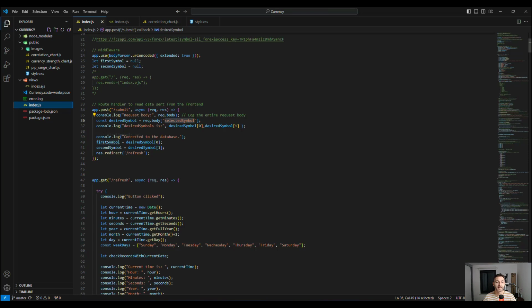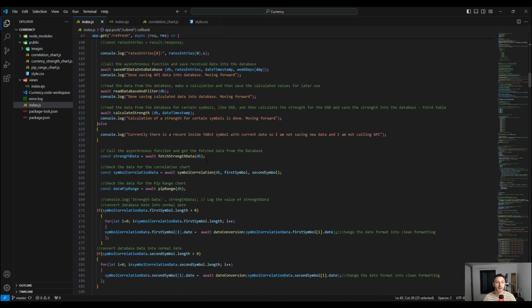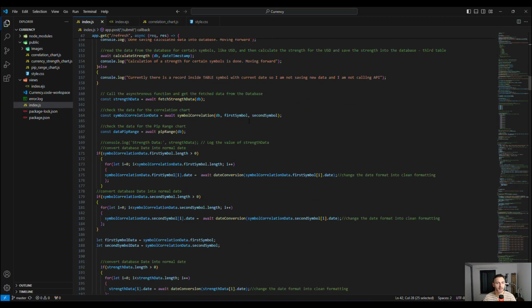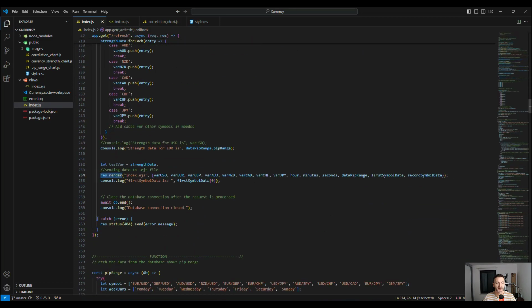After that, I move these values inside these two variables, and then I call again this app.get refresh, the code where it's inside. I'm reading the code here, where I read the database for these two symbols, fetch the data, and then send it back to the front end, which is here, res.render.